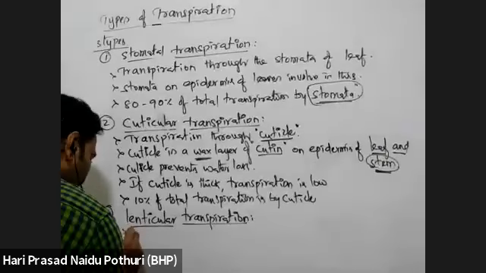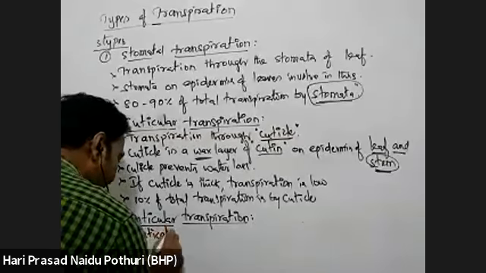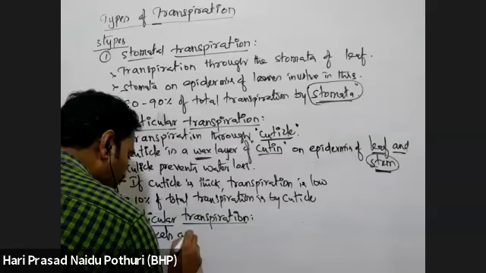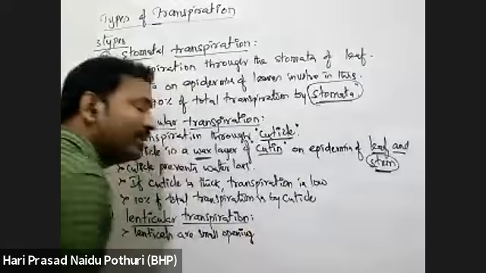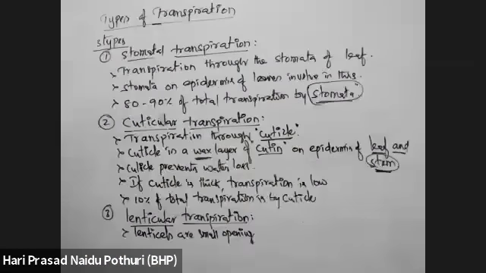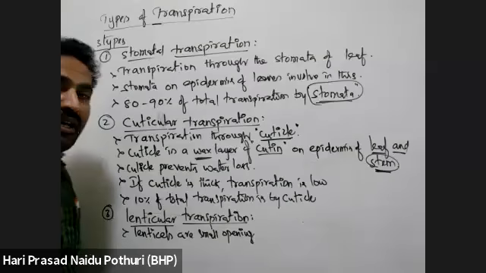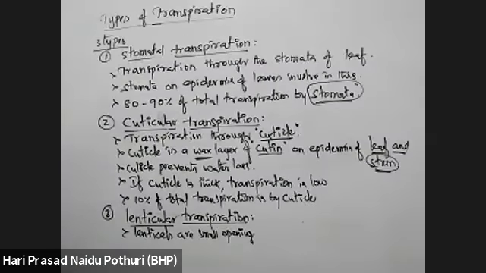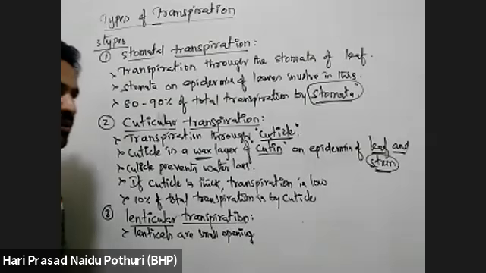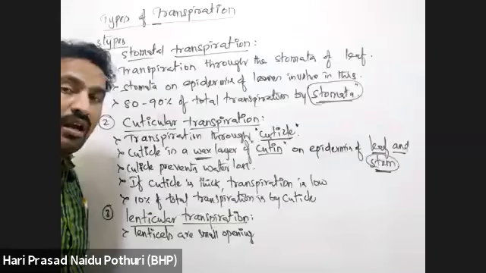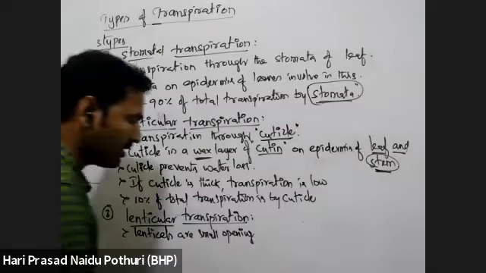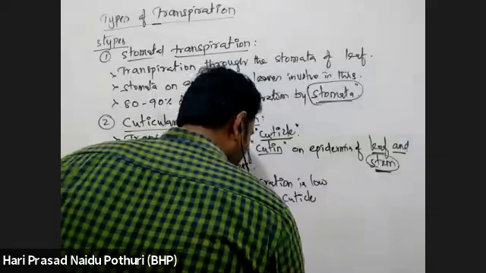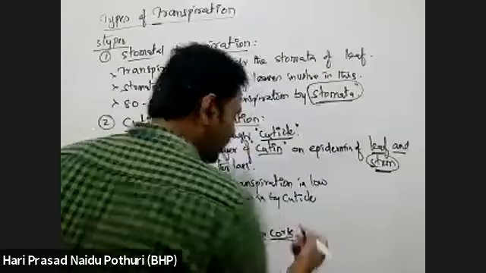These lenticels are small openings which are present in woody parts, especially some stems, twigs and fruits. Small openings, especially present in cork.